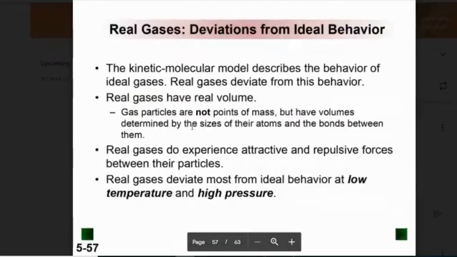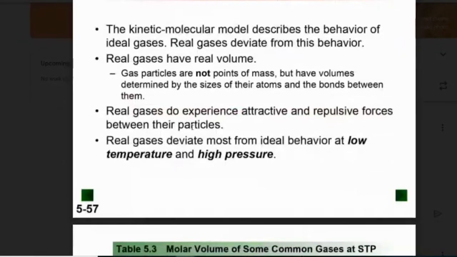All right, now, real gases are a little bit different than ideal, just a little bit. But at this level, we want to make sure we make the correction. Here's the big thing that we deal with. Gases are attracted to each other. That's kind of a problem when we're describing how they should behave, because if they're attracted to each other, then they'll clump together, and then they'll turn into liquids at certain temperatures. So that's kind of a problem for ideal gases. But we can assume most of the time they do behave that way, right? And also they have space. They occupy room, so they're in the way of other things, so they cause problems.